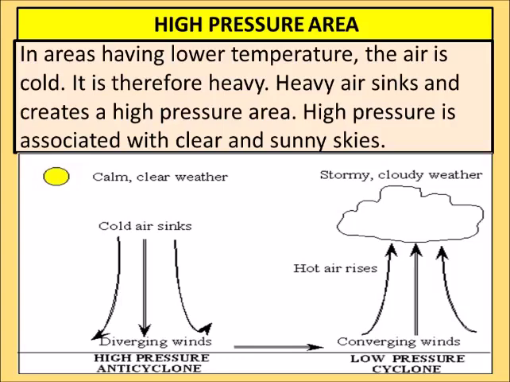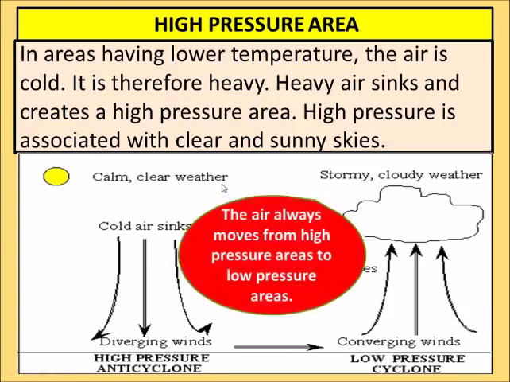So cold areas are high pressure areas, and high pressure is also associated with clear and sunny skies. The air always moves from high pressure areas to low pressure areas. Getting the point? Air will always move from Ladakh to Delhi, or Himachal Pradesh to Gujarat or Rajasthan.